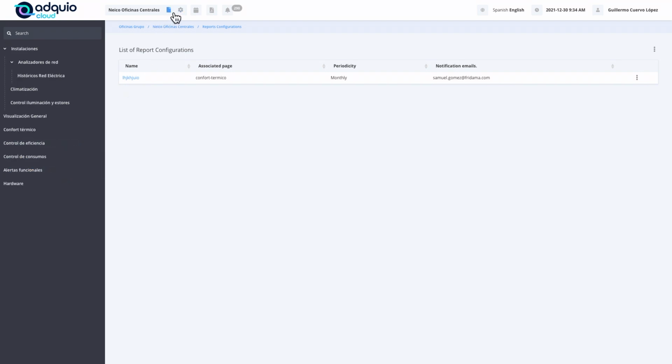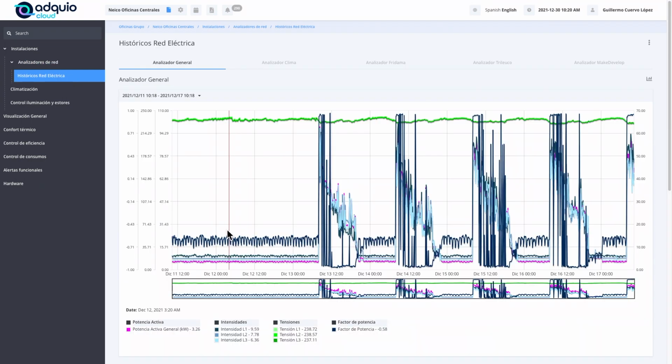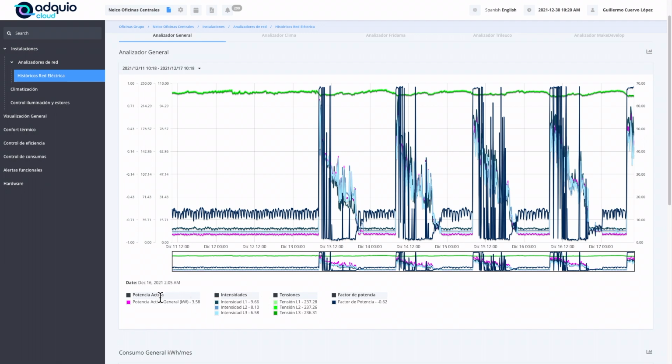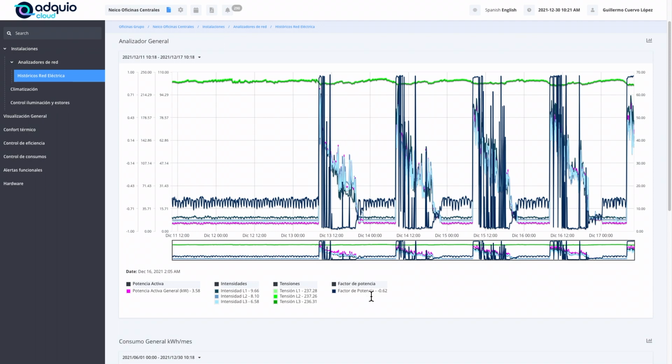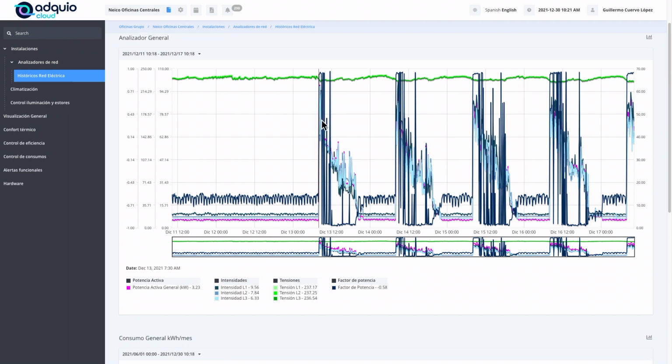Let's then see an example of all this that we are talking about, already in a client interface, set up so that he can see information. We are first going to see an example of electrical network analyzers, where we have graphics that allow us to see a weekend, a day's activity, the night, the day, the night, Monday, Tuesday, Wednesday, Thursday, and Friday, which is where we are today. So, at the bottom, as you can see, you can put many ranges on the same chart, and it allows us to make charts as complete and attractive as this one.